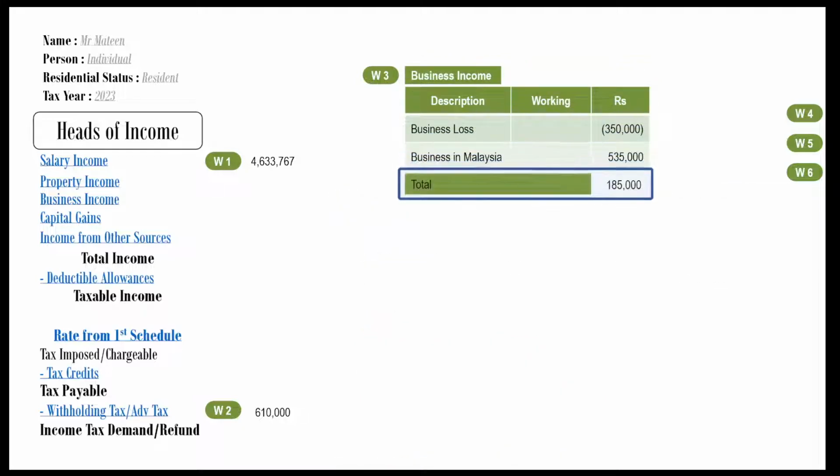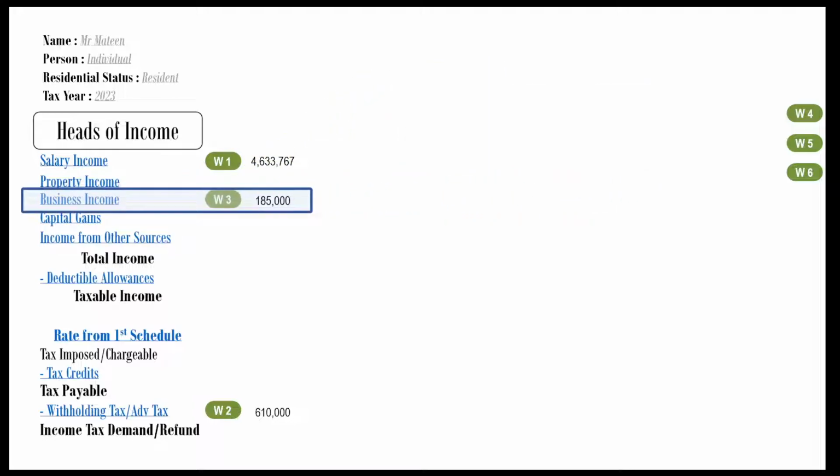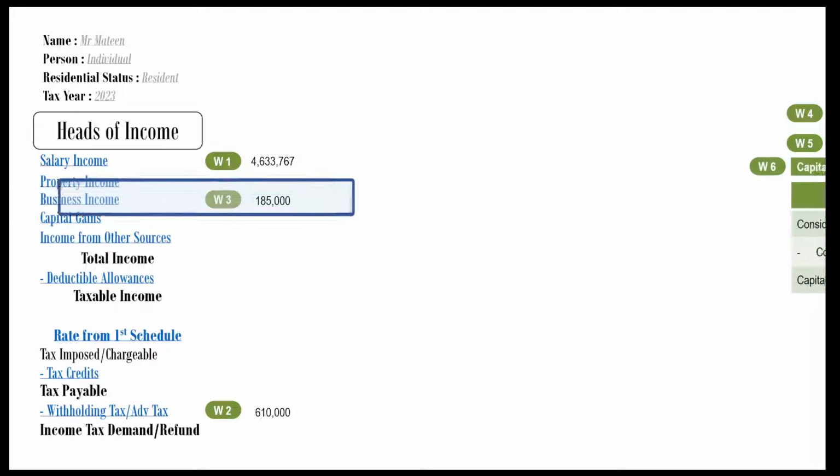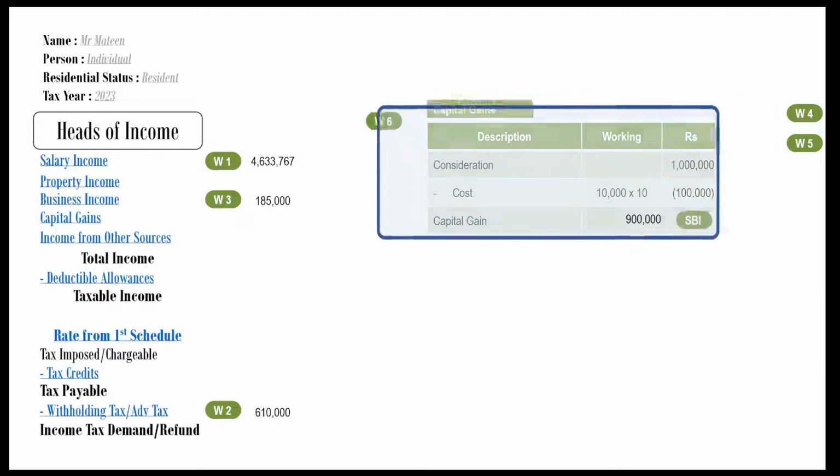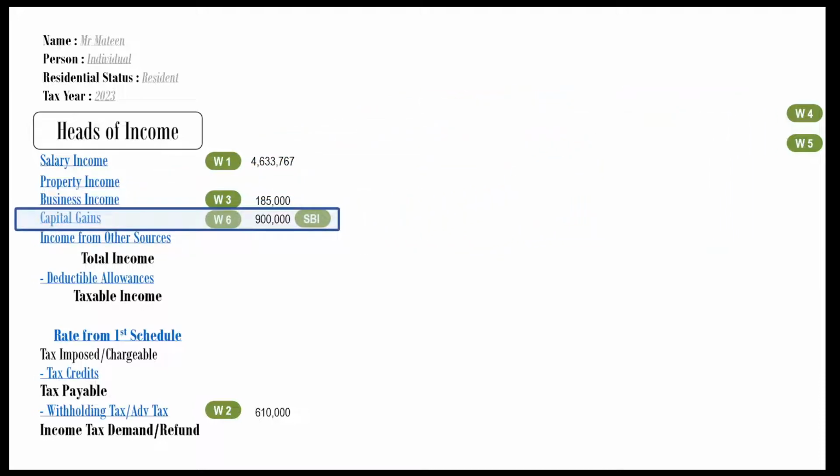Let's make the total. The total comes to Rs 185,000. Mention this total in the answer format. Also mention the working reference for the convenience of the examiner. Working 6 is about capital gains. This working is complete. Total gain is Rs 90,000. Mention this total in the answer format. Also mention the working reference for the convenience of the examiner.